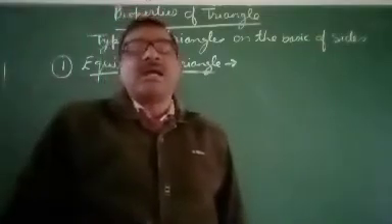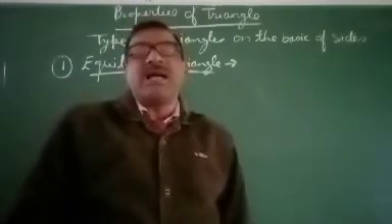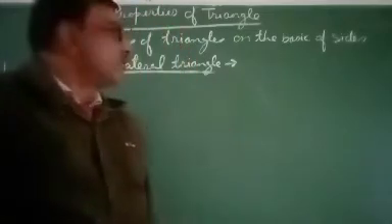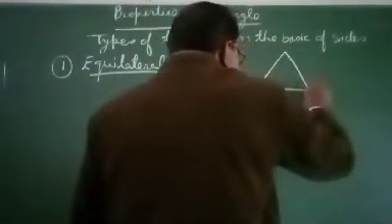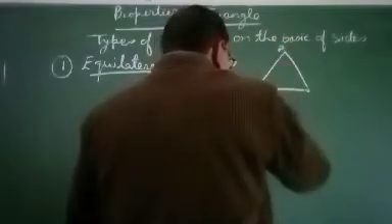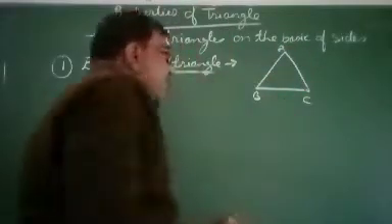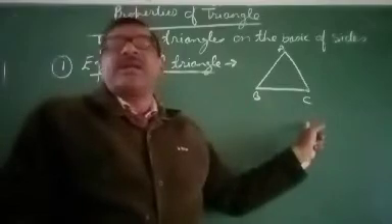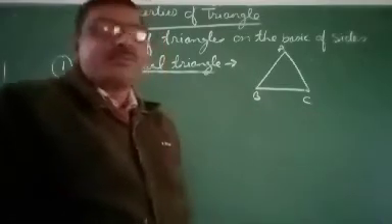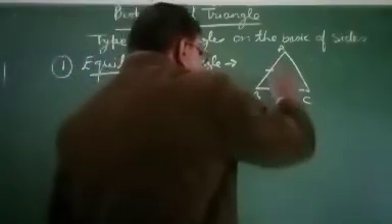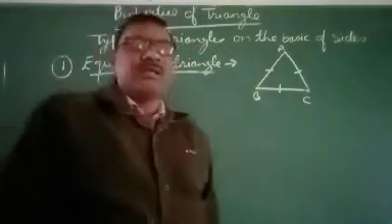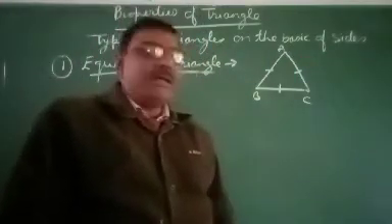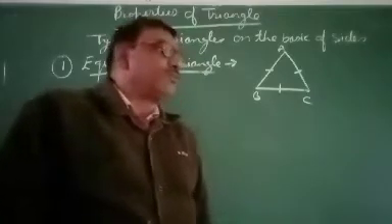It means triangle having equal sides is called equilateral triangle. If you consider a triangle ABC, and ABC is equilateral triangle, then AB equals BC equals AC. Is it clear to you?